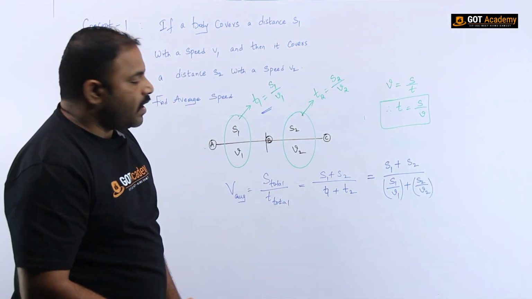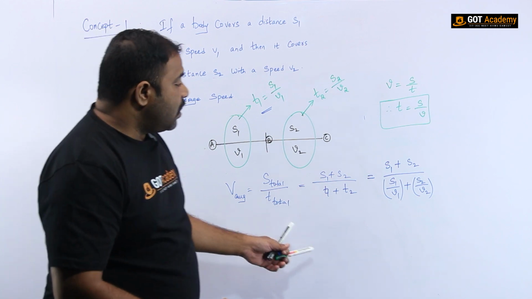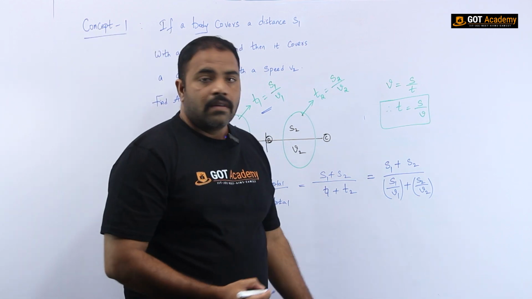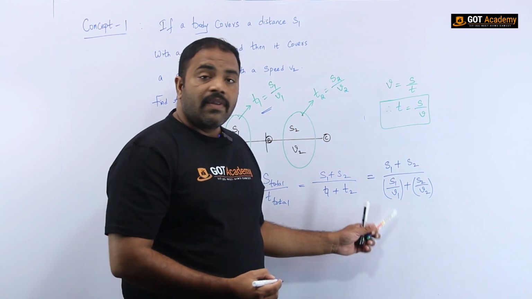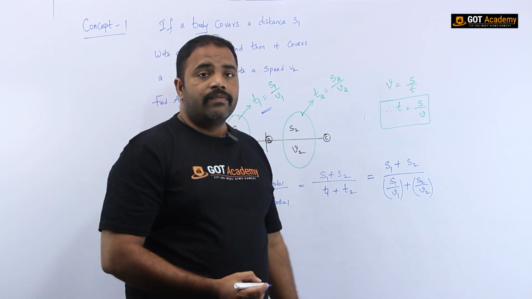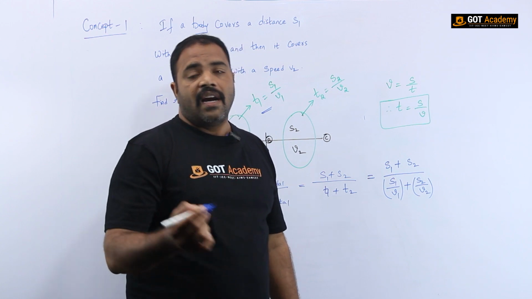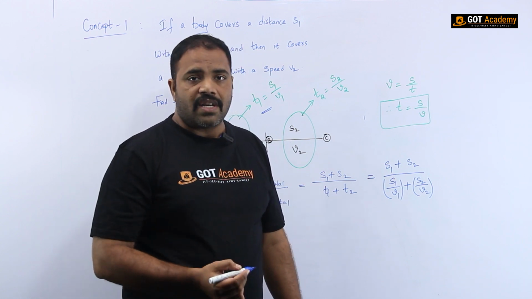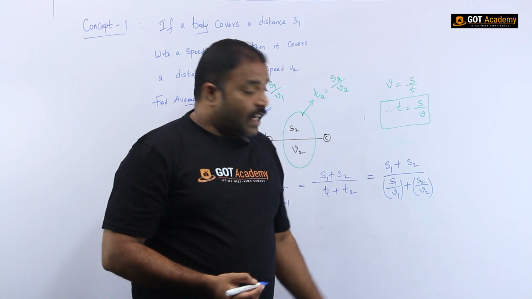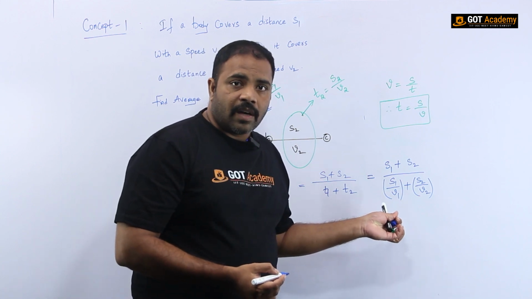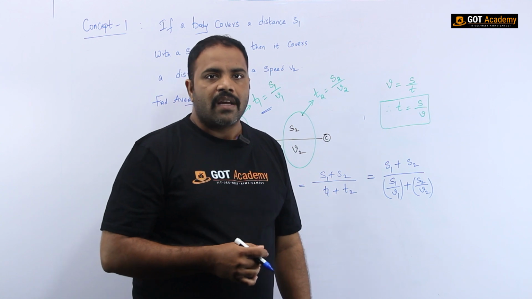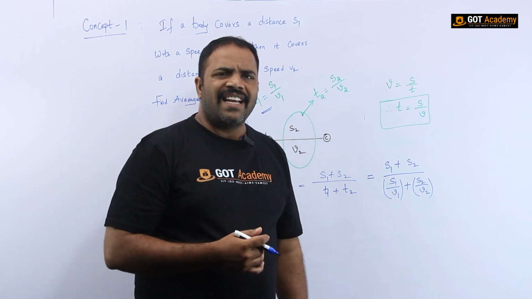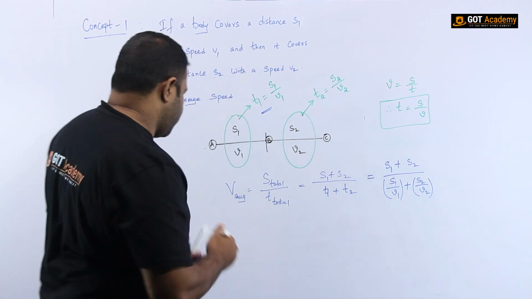My dear children, don't forget, this is a very, very important concept. You should never forget this until you complete your +1 and +2 or any kind of objective or entrance examination. Now, based on this concept, let me tell you the applications you are going to get, so I will go for the application by saying case 1 and case 2.